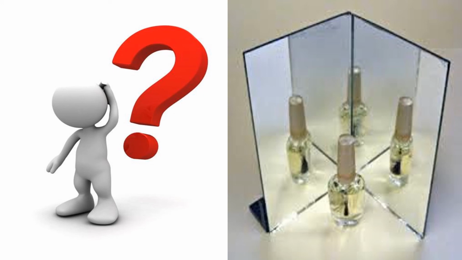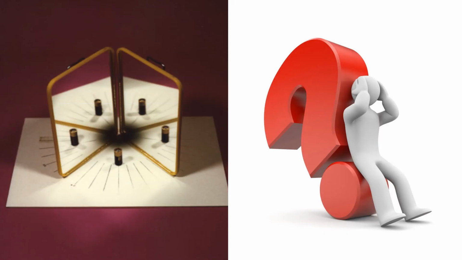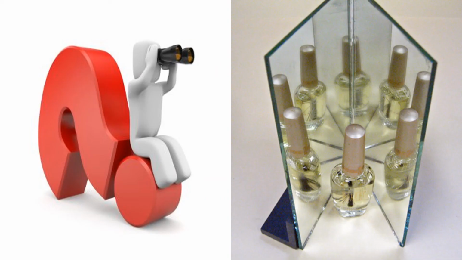Now I'll take only one object, but I am getting four images. I didn't take four mirrors, children, just observe. I have taken only two plane mirrors, but with that I am getting four images. Now observe the next one, I am getting totally 7 images. Only with two plane mirrors, this many images we are getting. What is the reason for this?